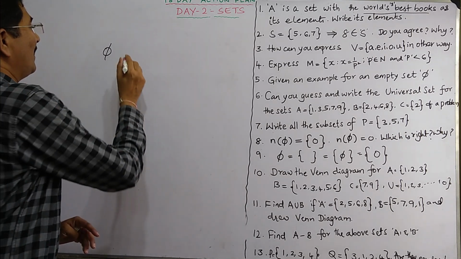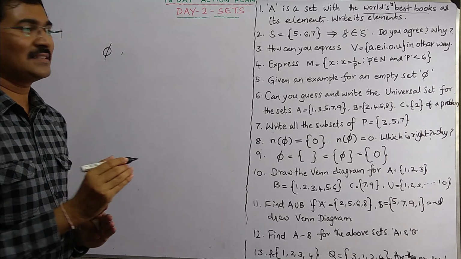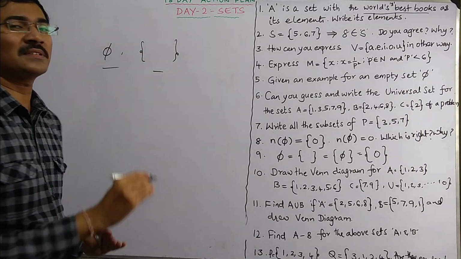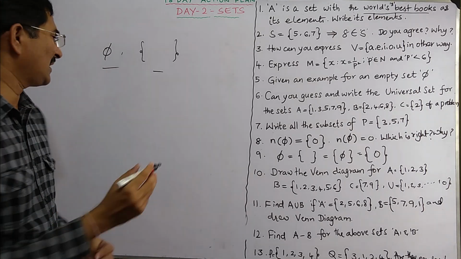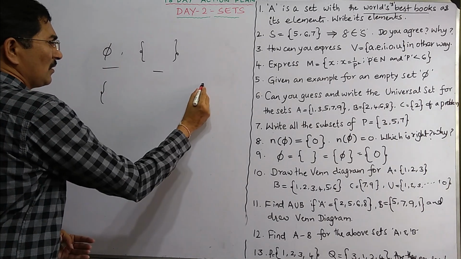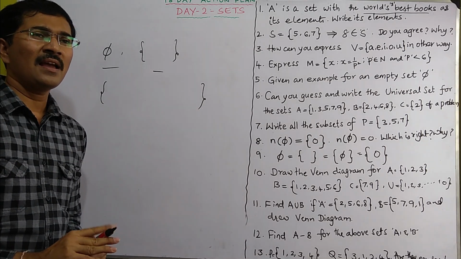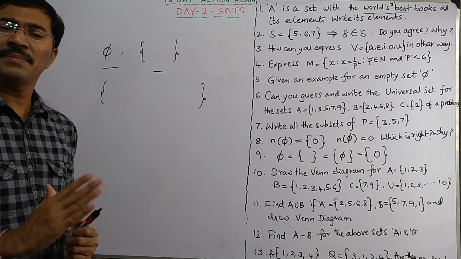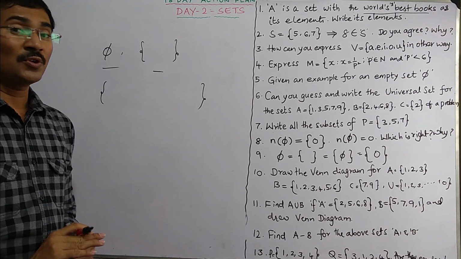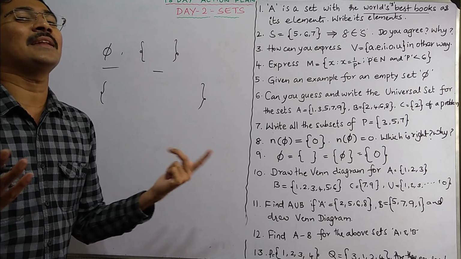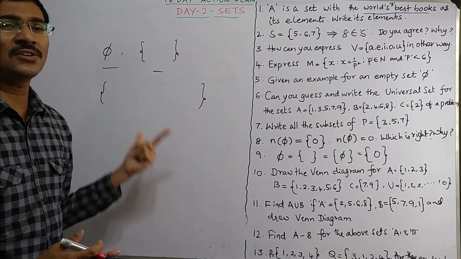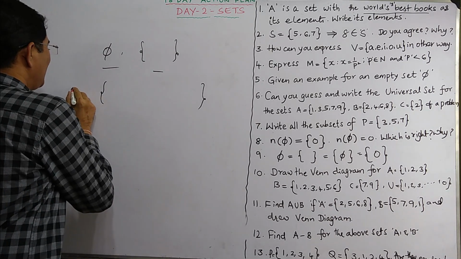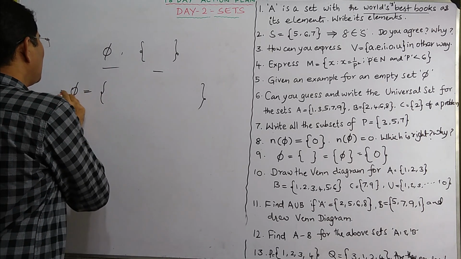So let us see. Phi is a null set. That means it has no elements. So both can be used to represent a null set. Let us take an example. So we often hear people saying, I shall give you a grand party on this February 31st. Because February 31st doesn't exist at all. So there are things which you name but they don't exist. So such type of set is called a null set. Let us take an example. This phi, for example, you can give other names also.